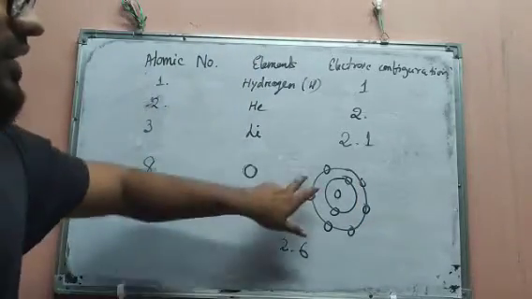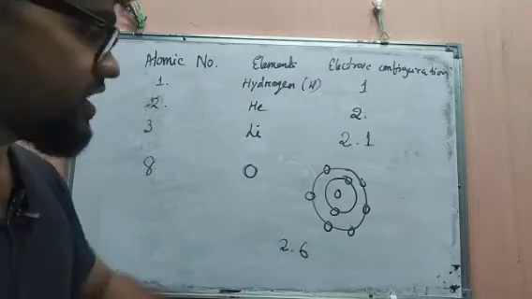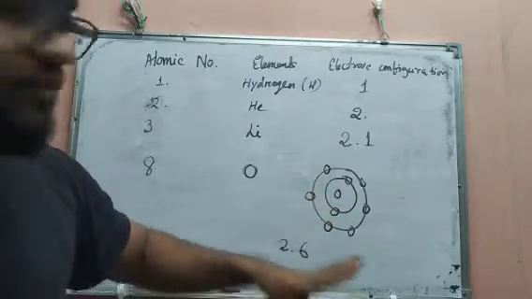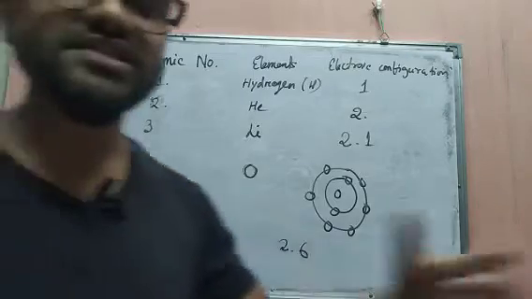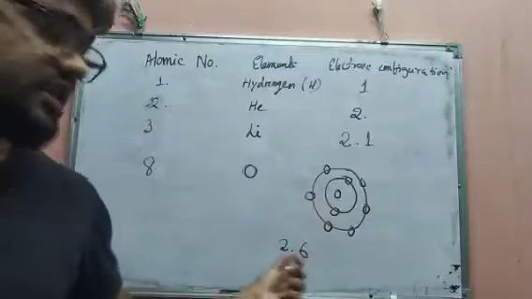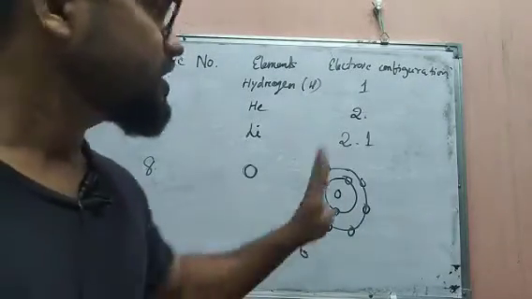As per the rule, the second orbit has the capacity to keep 8 electrons, but here there are only 6 electrons, so it can easily take 6 electrons. This is the way we have to keep all the electrons in an orbit depending upon the electronic configuration, that is, how electrons are arranged in an atom.